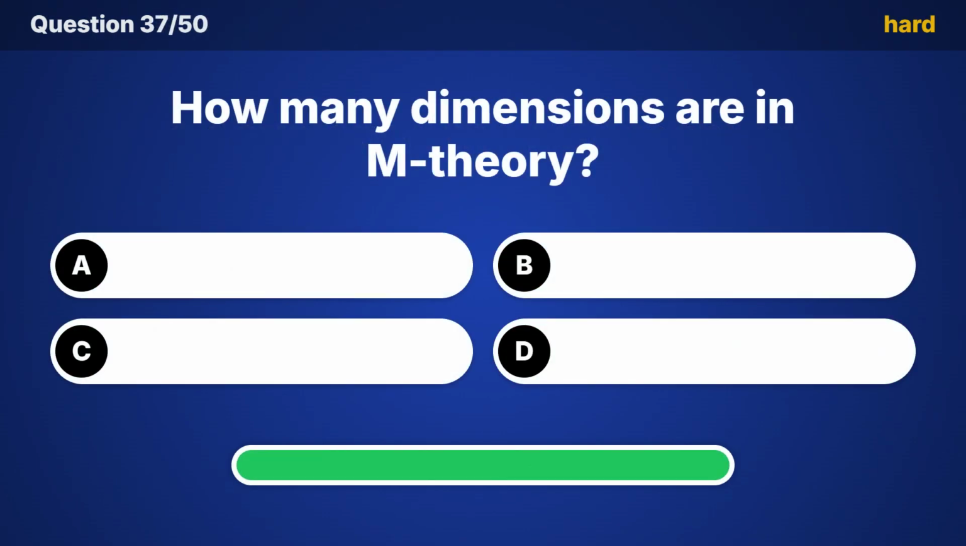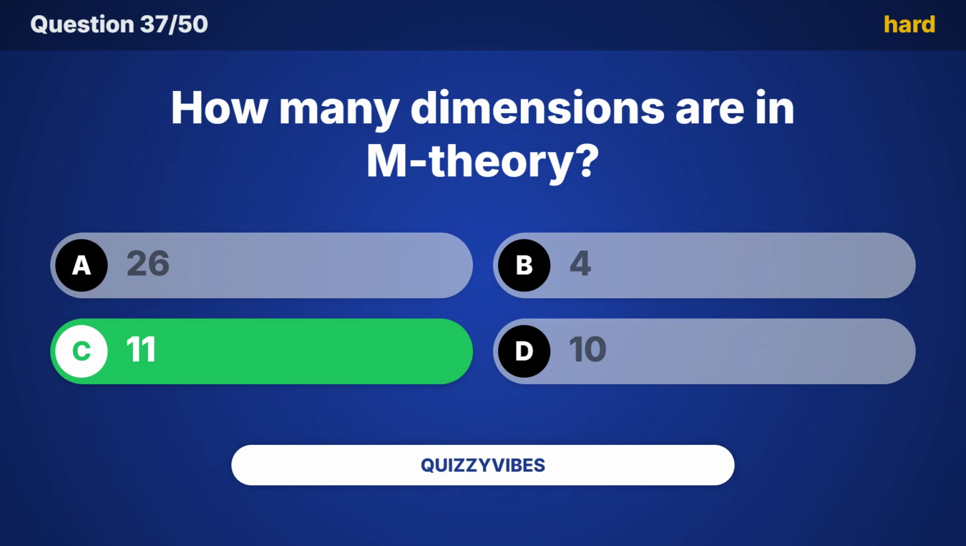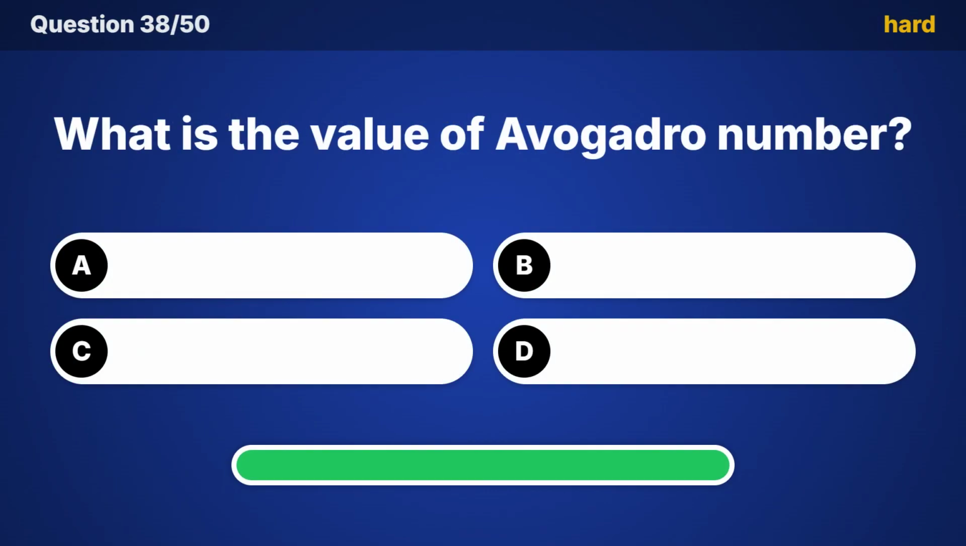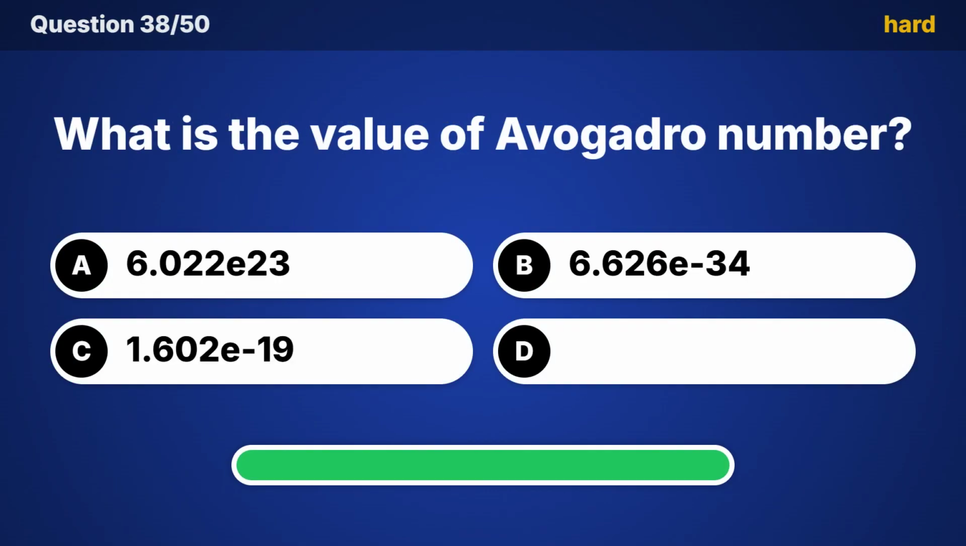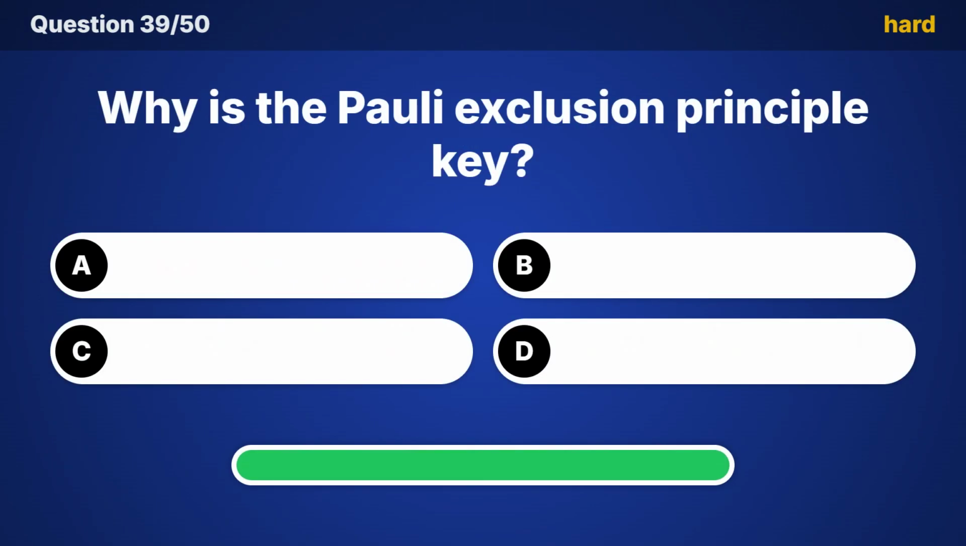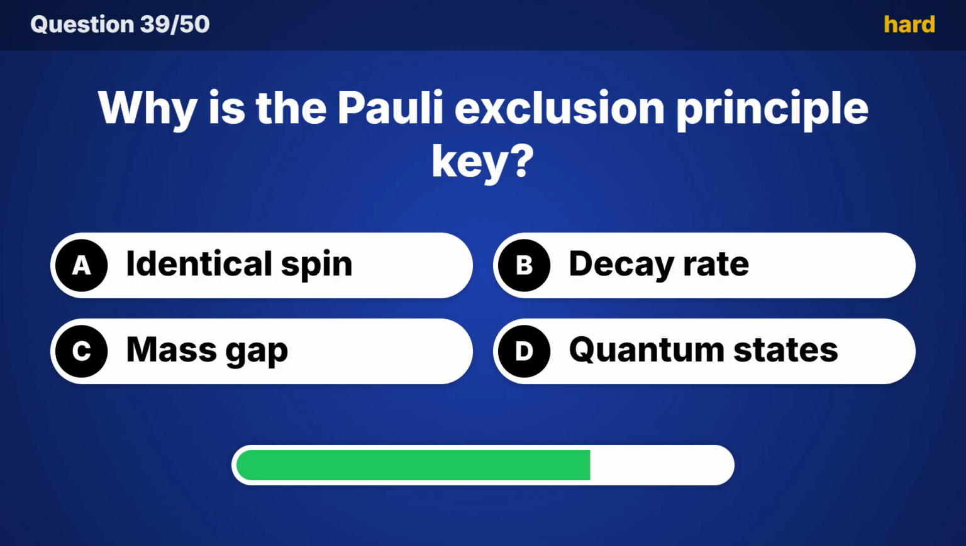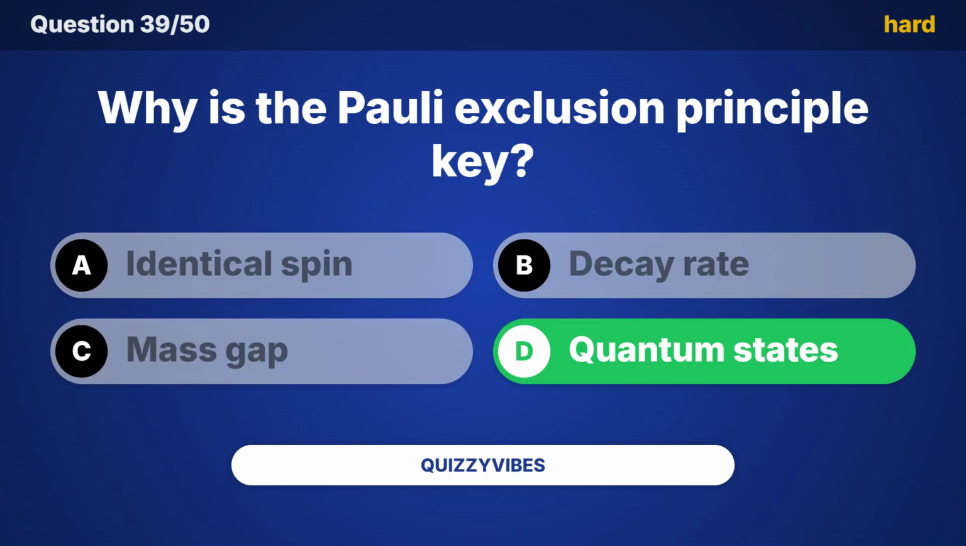How many dimensions are in M-theory? The answer is 11. What is the value of Avogadro number? Time's up, it's 6.022E23. Why is the Pauli exclusion principle key? And the answer is quantum states.